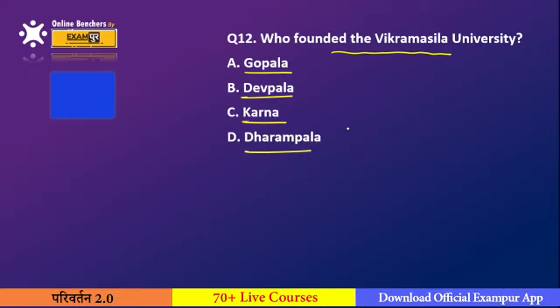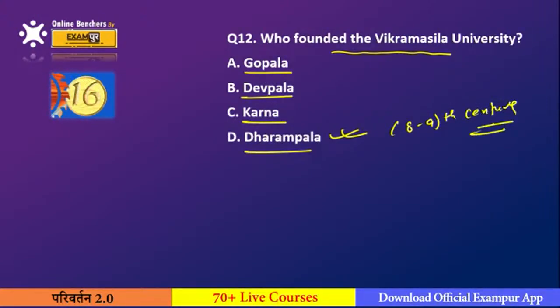Remember one thing, that this Vikramshila University was founded by Dharmapala in the 8th and 9th century. It was in the 8th and 9th. This is presently in the Bhagalpur district of Bihar. Presently it is in the Bhagalpur district of Bihar. Do remember that.